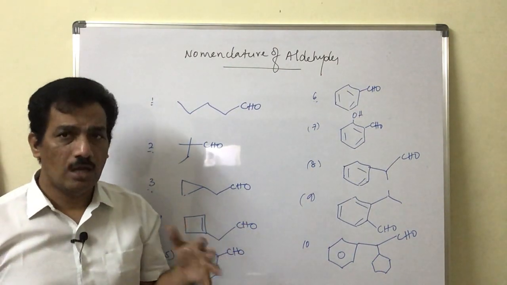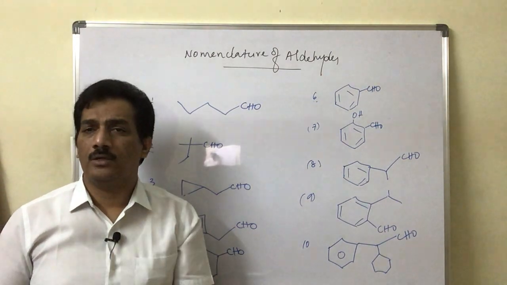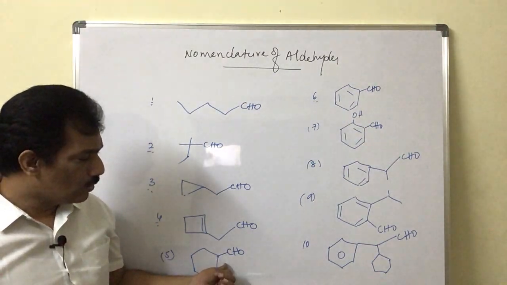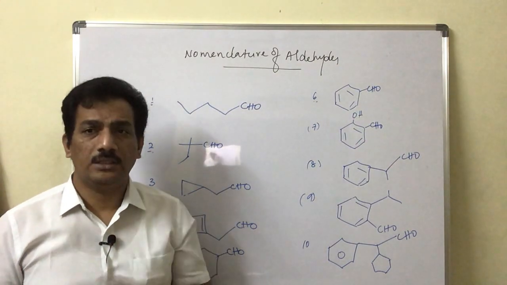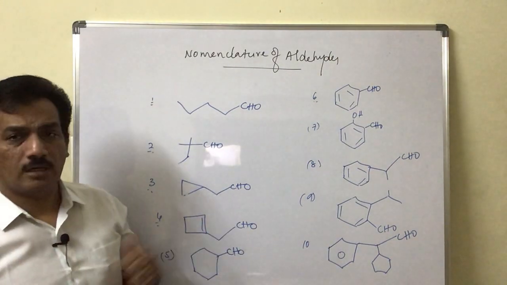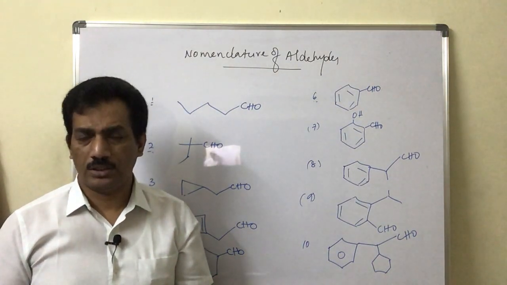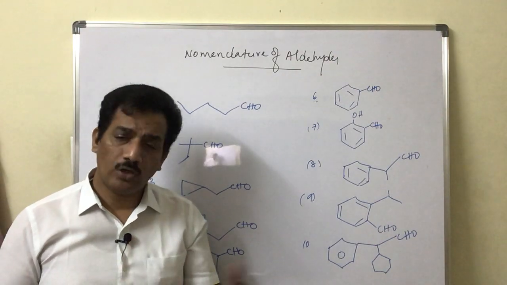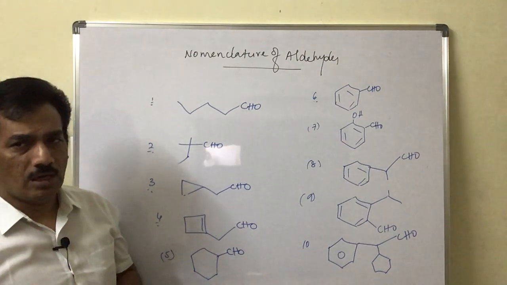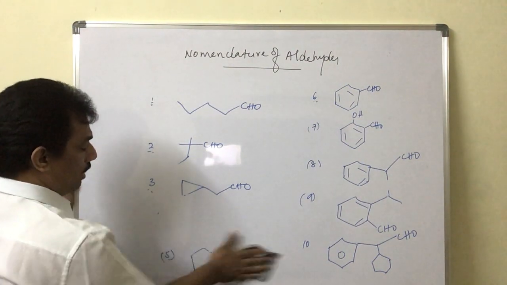What is the difference? How we have to consider the naming when the CHO group is directly linked to a benzene ring or directly linked to a cyclic group, and in case it is present on the side chain of the benzene ring or on the side chain of the cyclic group, how to consider the naming. It is already discussed in the previous session. So if you have any doubt, you can once again go through that video, or otherwise directly try to get the answers for this. Clear? That is about the naming of aldehydes.